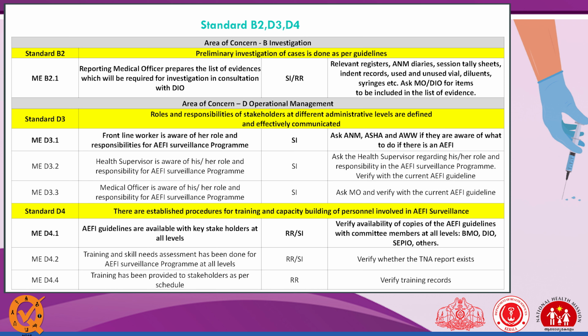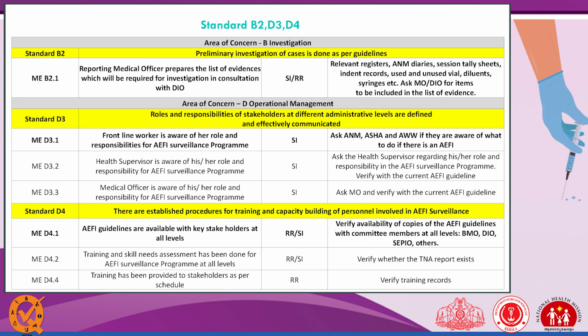Next is area of concern D, operation management, roles and responsibility of stakeholders at different administrative levels. First measurable element is D3.1: frontline worker is aware of her roles and responsibility. So this whole section is related to staff interview. First, for frontline workers, who are the frontline workers? ANM, then health supervisor, and then the medical officer.